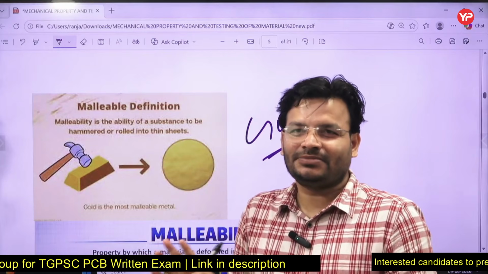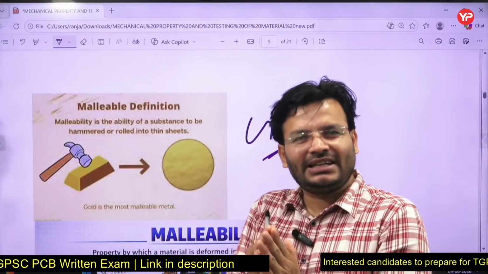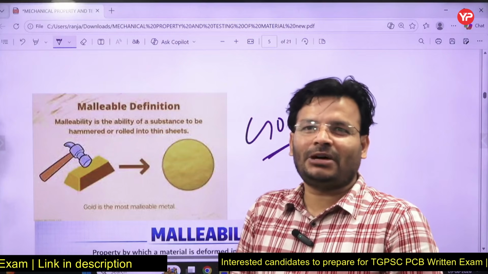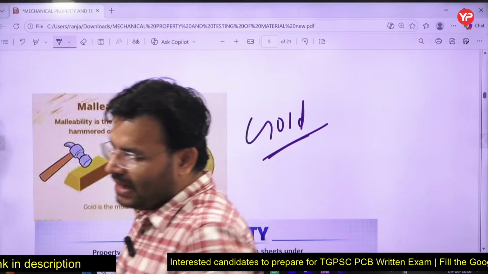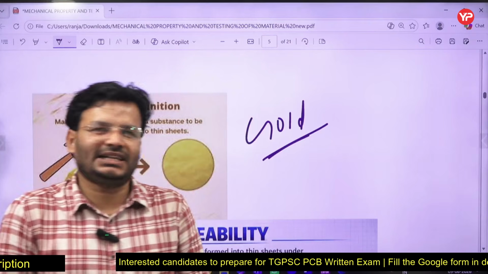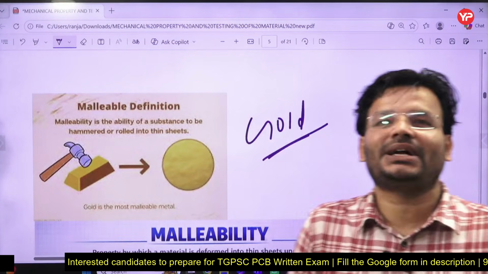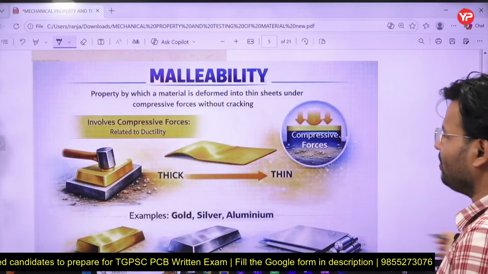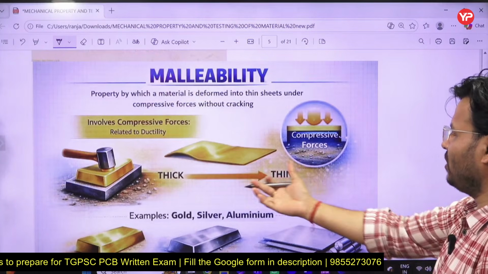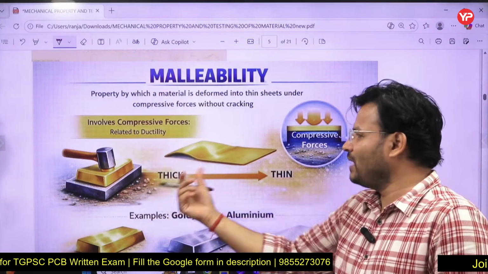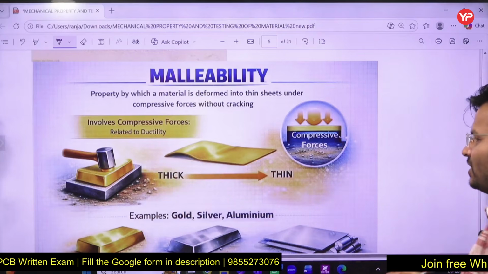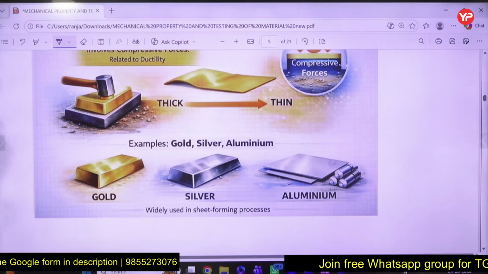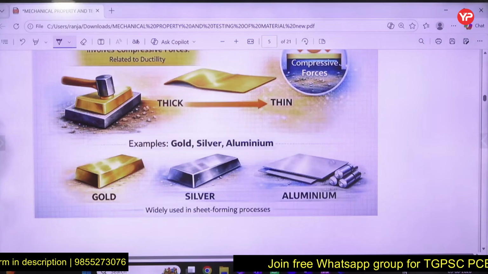But if you ask, sir, will all malleable materials be ductile? No, that is not necessary. Take one example, Pb, lead: highly malleable, but it is not ductile. It is considered a brittle material. So you have to keep that in mind. Here you have seen malleability, right? You convert it into the form of a sheet by hammering. Examples, as I have told you, are gold, silver, aluminum, my dear friends.